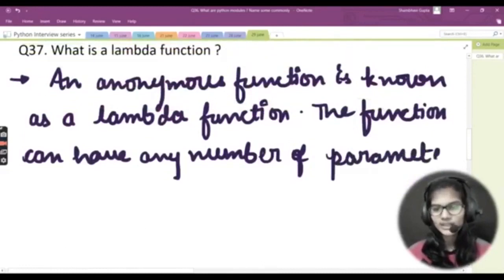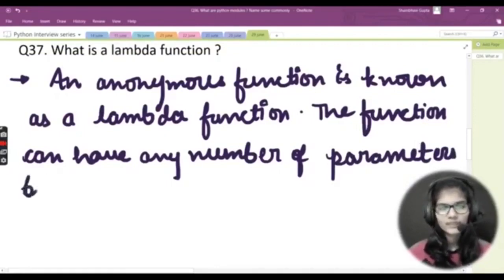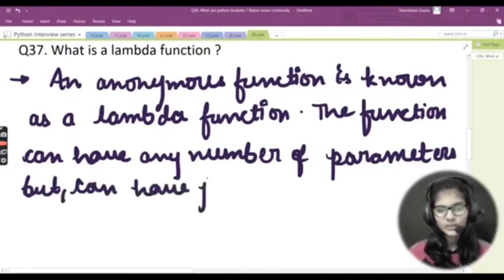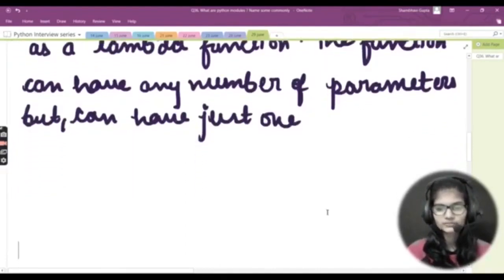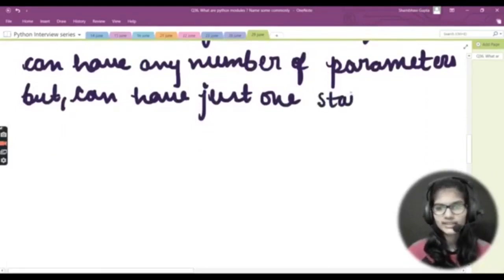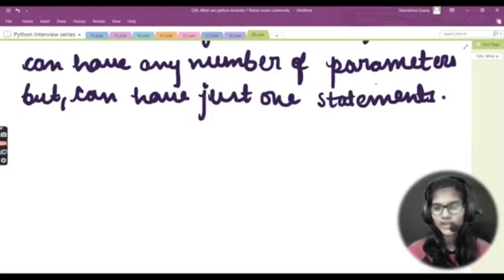But there is one condition which applies here. The function can have any number of parameters, but it can have just one statement, just one. You can have only one statement. So the first thing for lambda functions is that they are also called anonymous functions. The second thing is that this function can have any number of parameters but just one statement. A statement can only be one, but it can have any number of parameters it wishes.